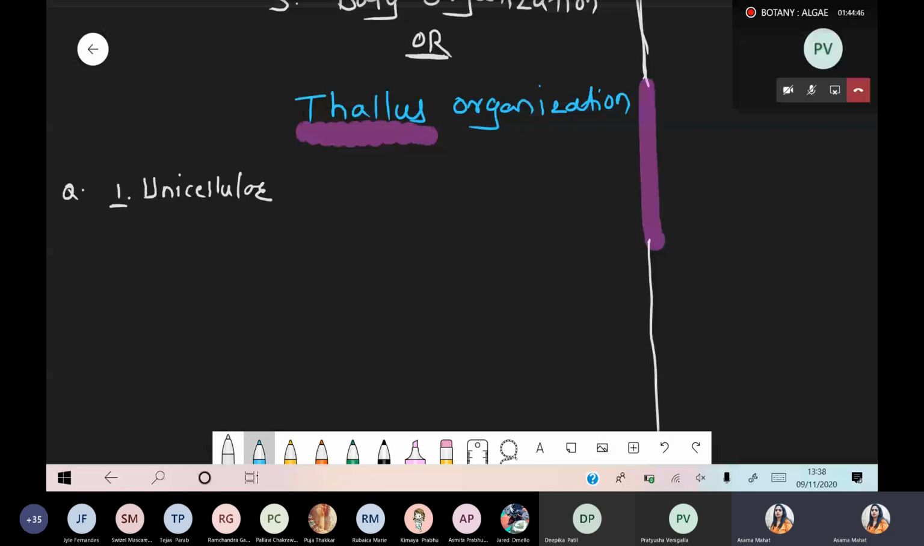Next part, we are talking about the examples. Number one, Chlamydomonas. Basically, these are motile green unicellular algae. Motile, because flagella are present. Another example, Chlorella.